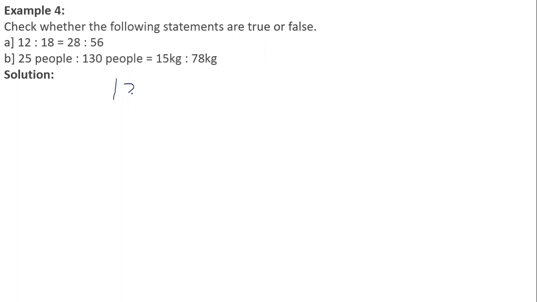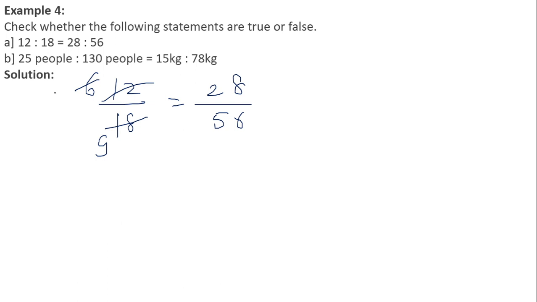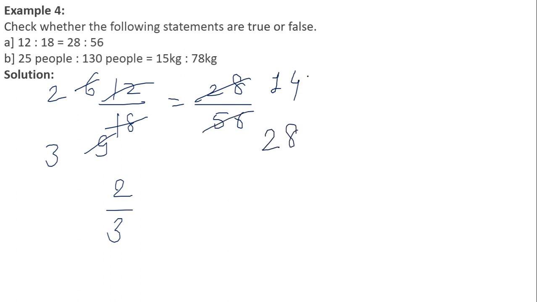So if I start dividing it by a common number, I can see 2 6s are 12, 2 9s are 18, 2 3s are 6, 3 3s are 9. The simplified value of the ratio 12 by 18 is 2 by 3. Similarly, if I start dividing 28 by 56, 2 1s are 2, 2 2s are 4, 2 8s are 16, 14 1s are 14, 14 2s are 28. So I'll get the value 1 upon 2 on one side, and the ratio of the other value is 2 by 3.